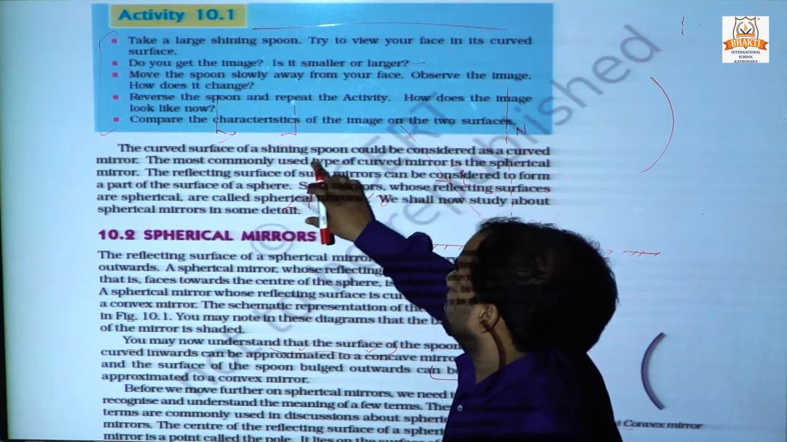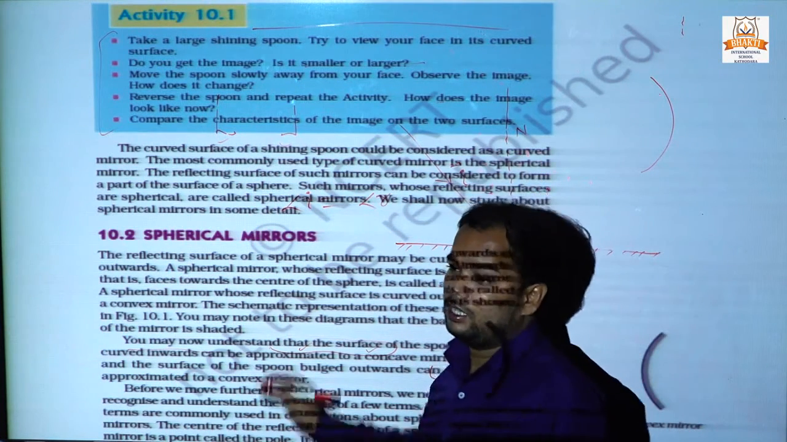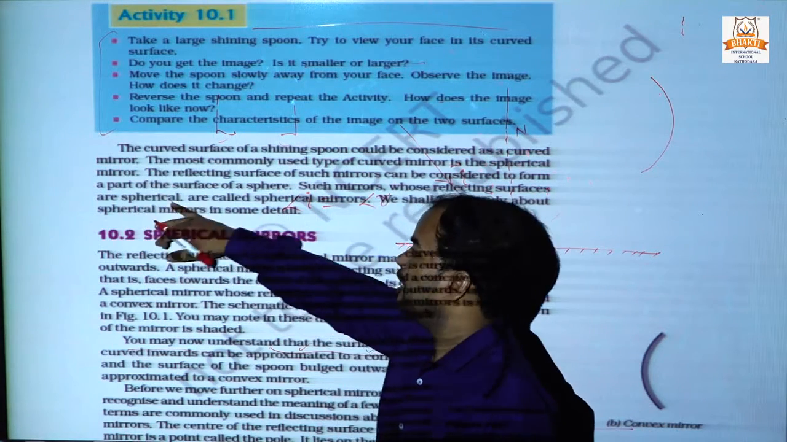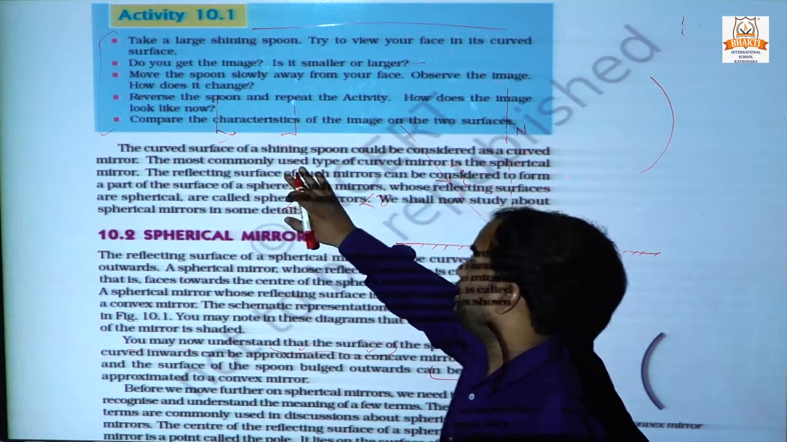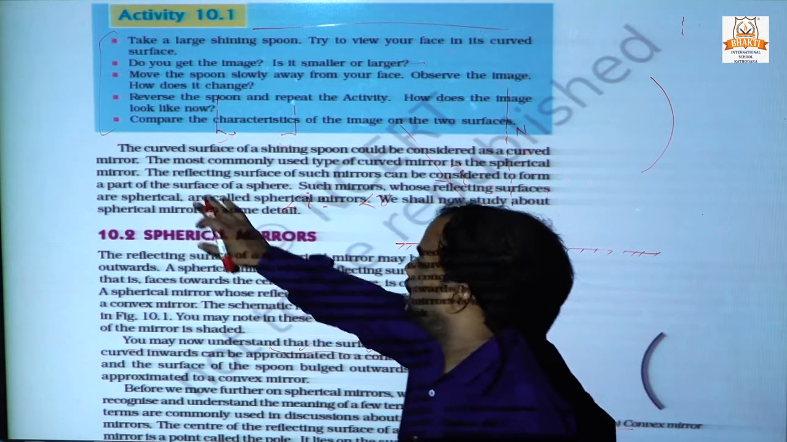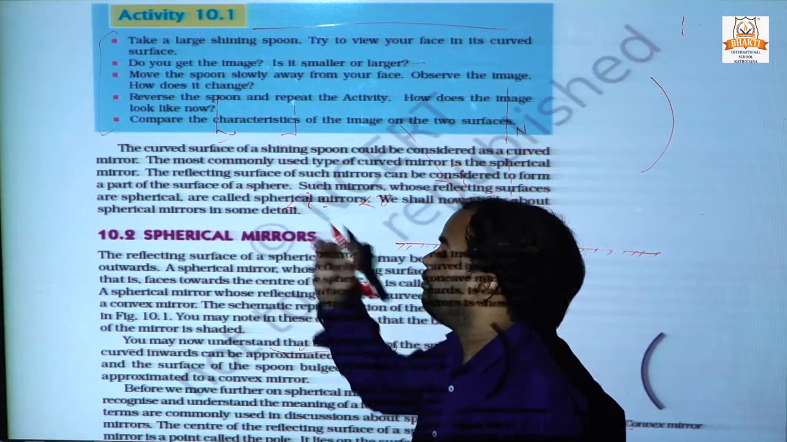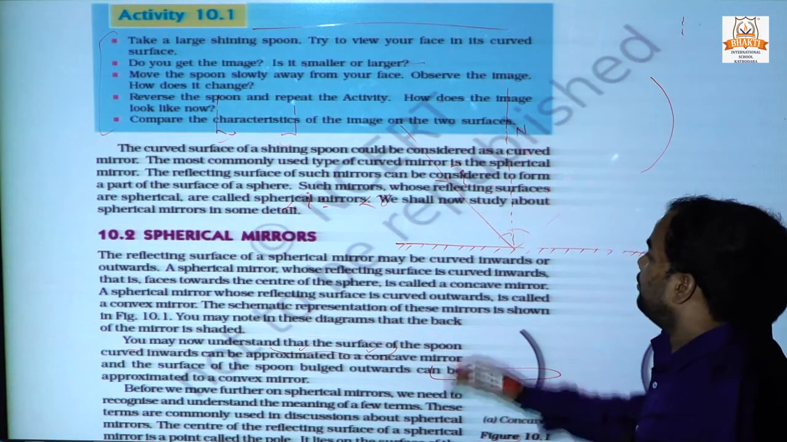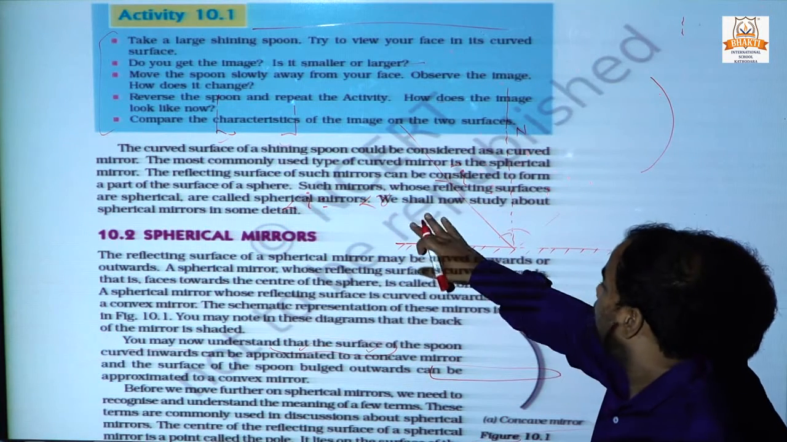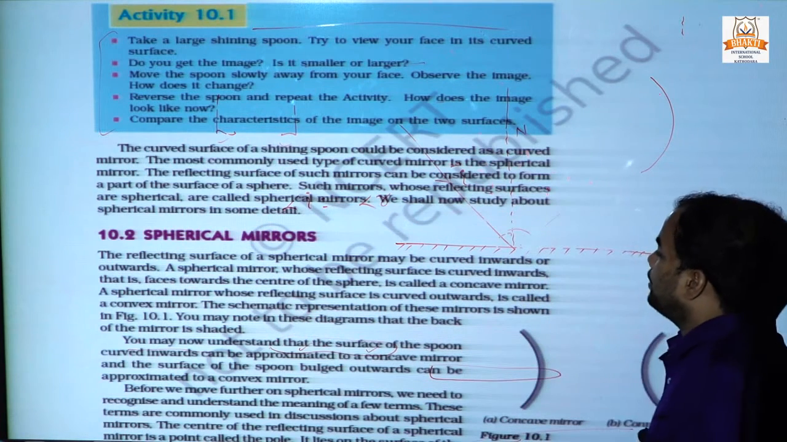The curved surface of the shining spoon could be considered as a curved mirror. The most commonly used type of curved mirror is the spherical mirror. The reflecting surface of such a mirror can be considered to form a part of the surface of a sphere. Such mirrors whose reflecting surfaces are spherical are called spherical mirrors. We shall now study spherical mirrors in detail.